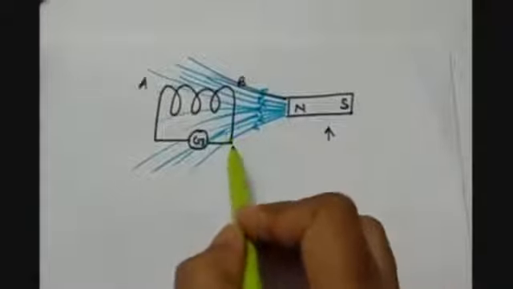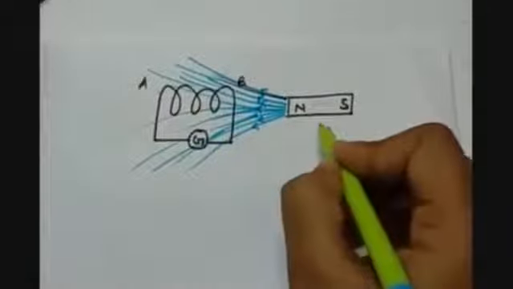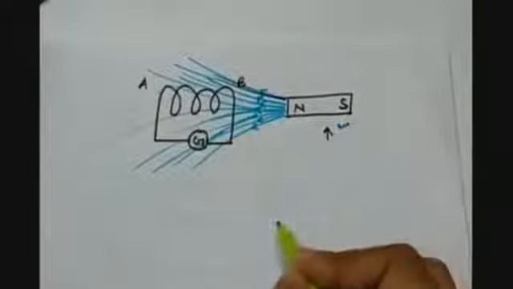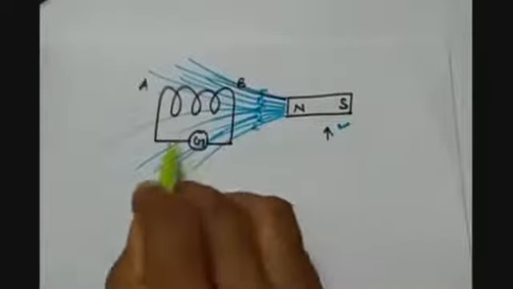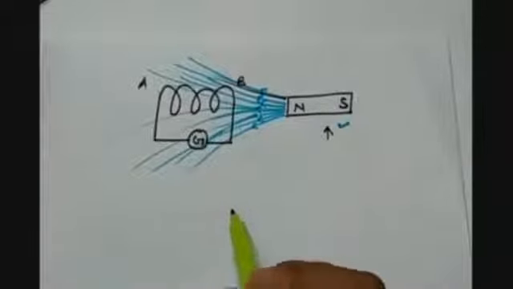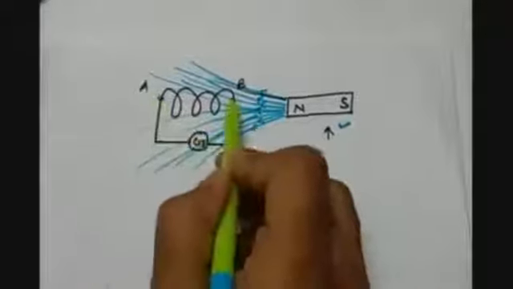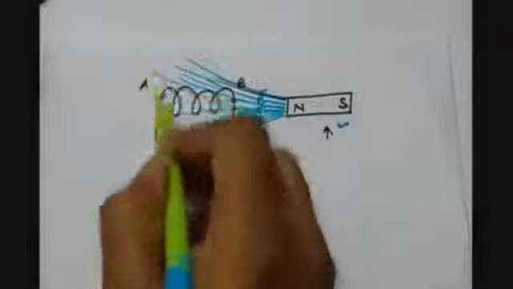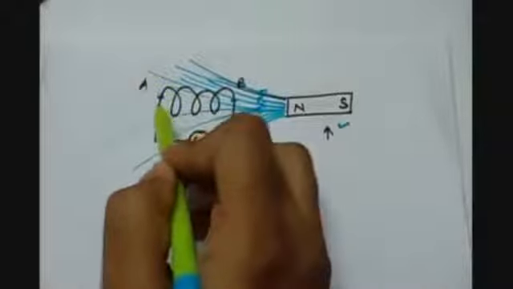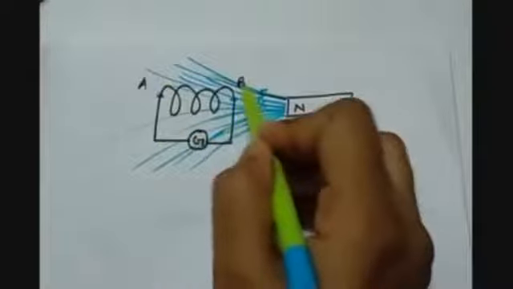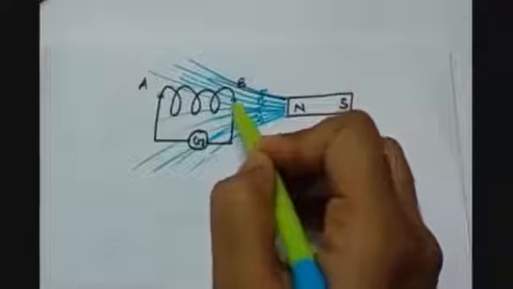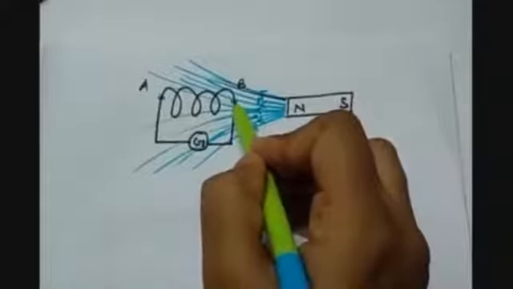So when we move the bar magnet towards the coil, or we keep this bar magnet stationary and move this coil towards the bar magnet, what is happening? We are having two ends of the coil. Here, the number of magnetic field lines around this end of the coil is different, or you can say the magnetic field strength at this end of the coil is different.